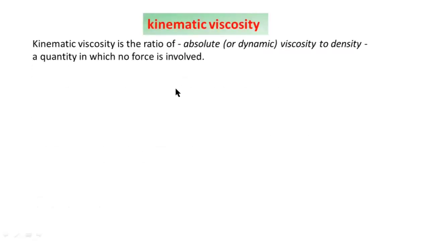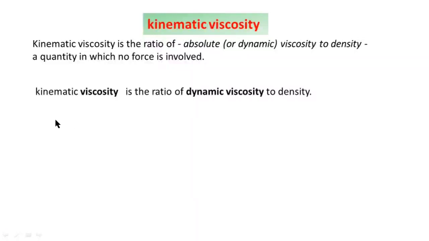Kinematic viscosity is the ratio of absolute or dynamic viscosity to density. This is the formula for kinematic viscosity. It is the ratio of absolute viscosity to the density of a lubricant, a quantity in which no force is involved.